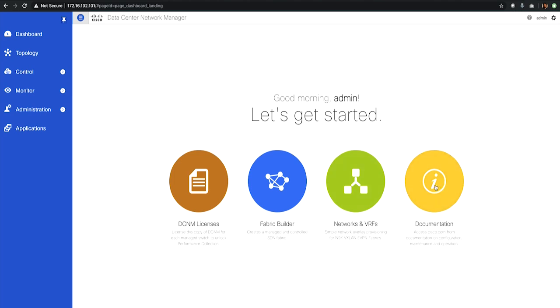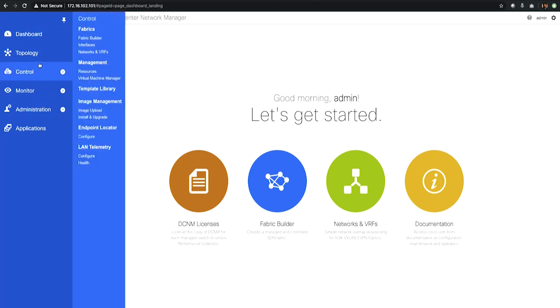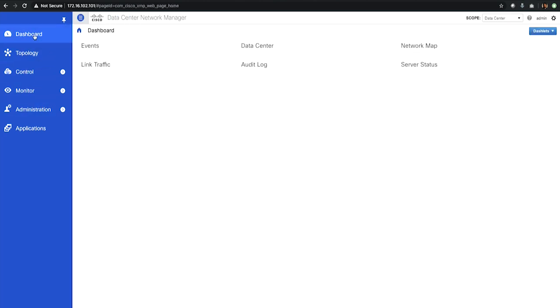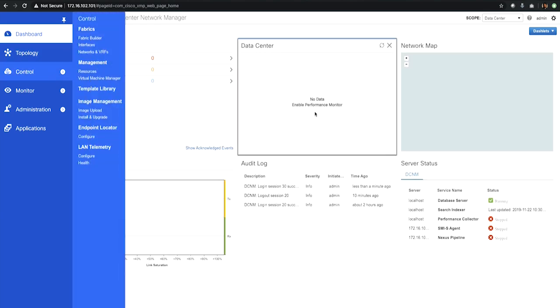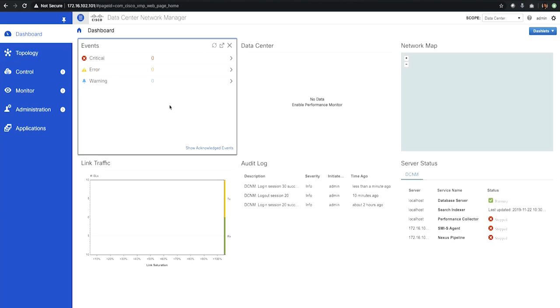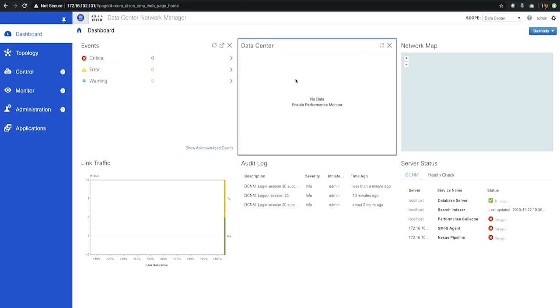The documentation can be used to get familiar with the DCNM tool, but let me walk you through the UI components or features that are available with the DCNM tool. So first is the dashboard. The dashboard shows you the critical information about the devices that are managed by the DCNM tool, and also gives you the overview or the performance of the data center.